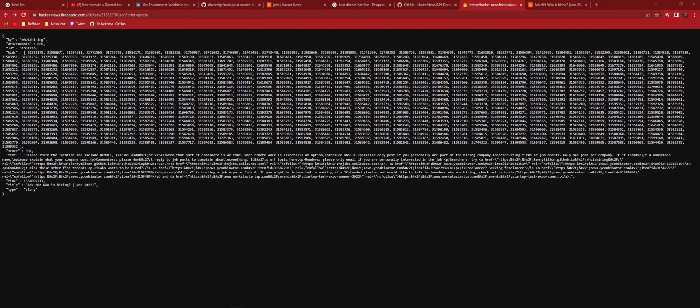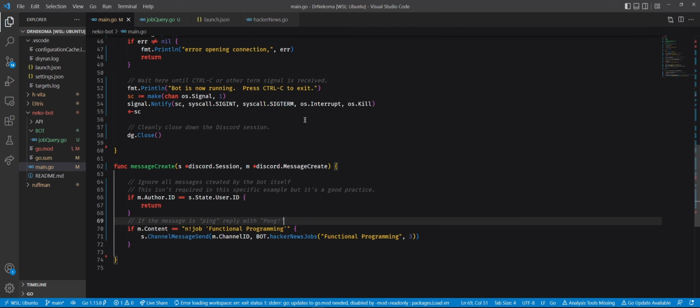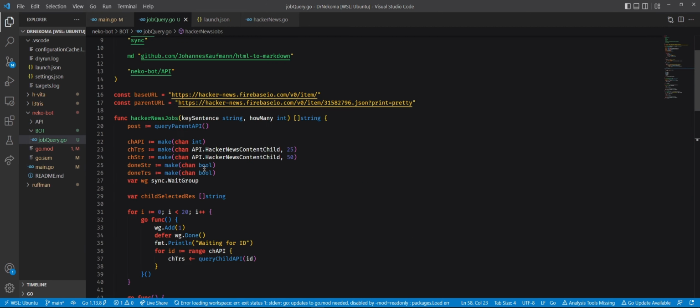Okay, so let's go through the code a little bit. I'm building up anxiety because I want to see this thing working, because I'm almost there. But anyway, here is how this works. We have what I'm calling a base URL, because this will help us to make the API calls for the kids. And we have the parent URL, which is basically hard coded with the ID of the original post. I will change this in the future.